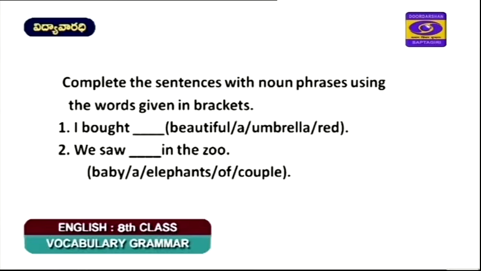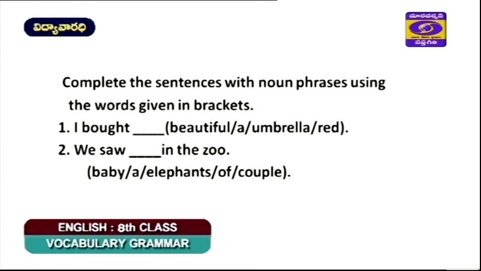Now let us look at which words can come first and which word can come later, and what is the correct answer. Can we call it a red umbrella or a red beautiful umbrella? For certain words there is no single fixed order, but sometimes when we listen to the words, it appears that the phrase is odd, which means the order is not correct.